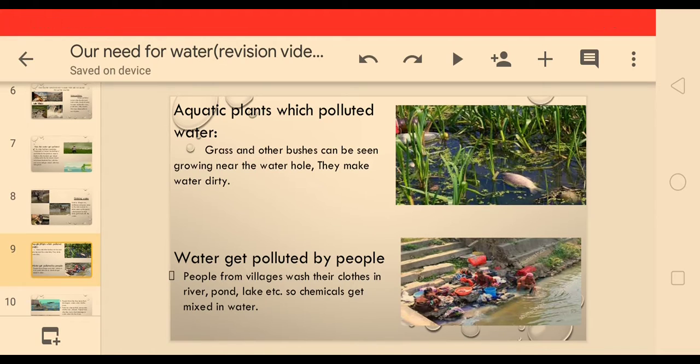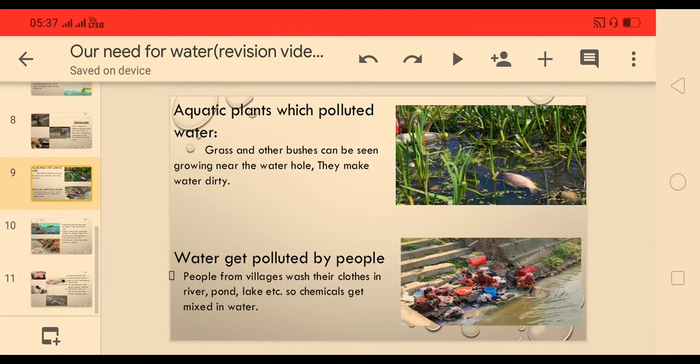Okay, and these soaps and washing powder are made up of many chemicals. If we are washing the clothes directly in the water source, what will happen? The chemicals get mixed with the water, and will the water be clean? No, water will get polluted. Okay, this way human beings are responsible for making the water dirty.